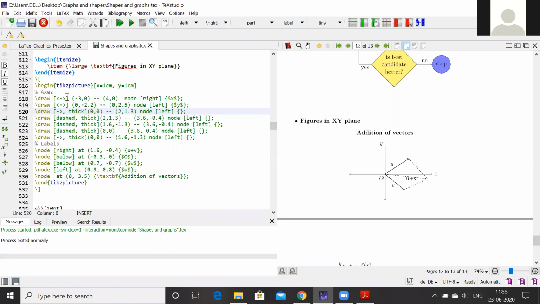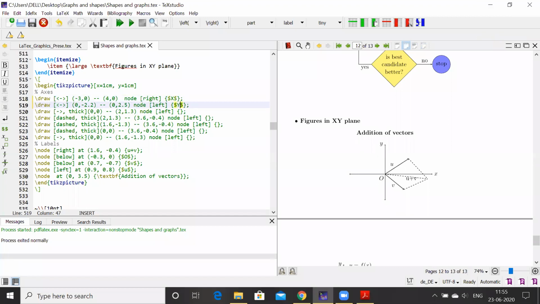So both side arrows, and then -30, this is the position, -30 to 40, node right x. So this is your x label. We can change this to capital X, can change this to capital Y.